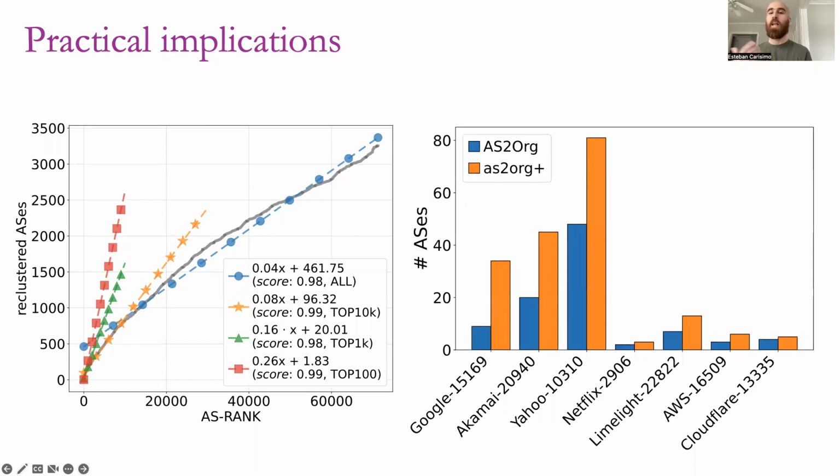AS2Org+ also enhances the representation of hypergiant organizations, large content providers, and content delivery networks. As we can see in this example, AS2Org+ draws a more complete representation of Google and Akamai. This is because our method includes in the same cluster Google Cloud Provider and the rest of Google's organization. And similarly for Akamai, that now includes Prolexic in the organization.